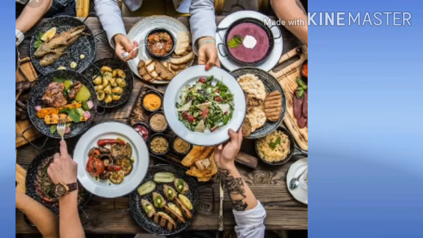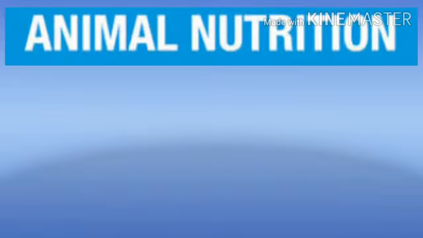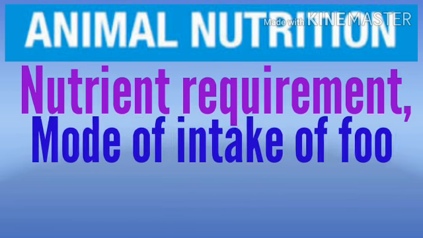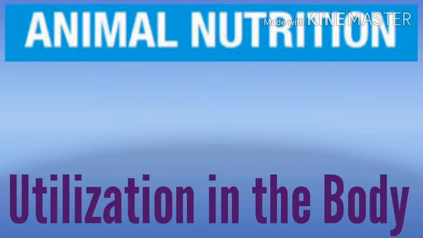All organisms, including humans, require food for growth, repair, and functioning of the body. Animal nutrition includes nutrient requirement, mode of intake of food, and its utilization in the body.